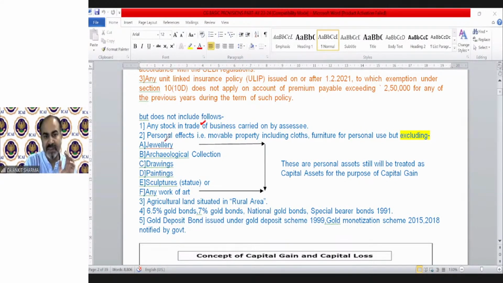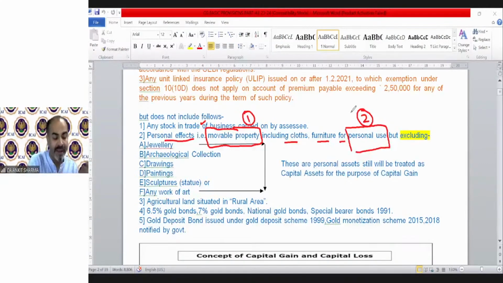Second is personal effect. That's very important. It says if you have any asset which is movable asset, including clothes, furniture for personal use. So two conditions should be satisfied. It should be mobile. It should be for personal use. So technically, building cannot form part of this exclusion because building is immobile.